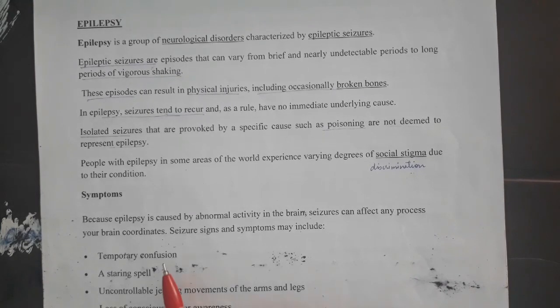Then the symptoms of epilepsy: there is temporary confusion. The patient looks confused, with a staring spell. The patient starts staring in one direction without any reason. Then uncontrollable jerky movements of the arms and legs.